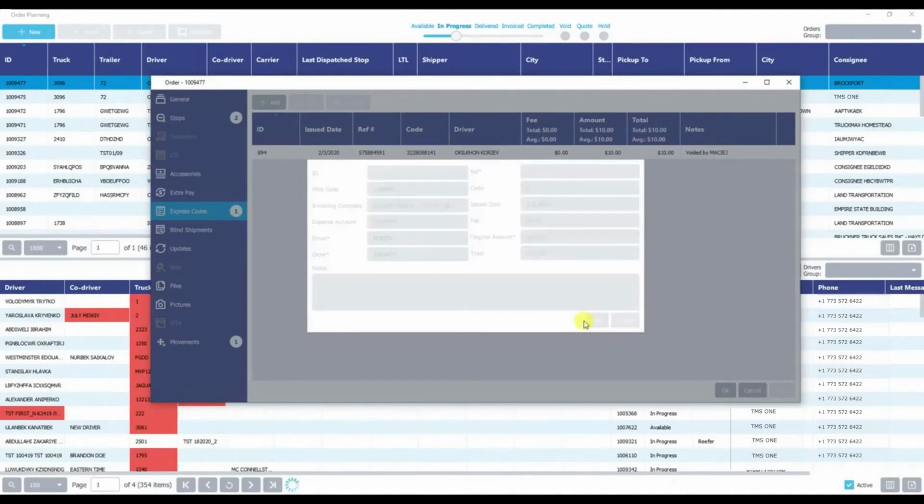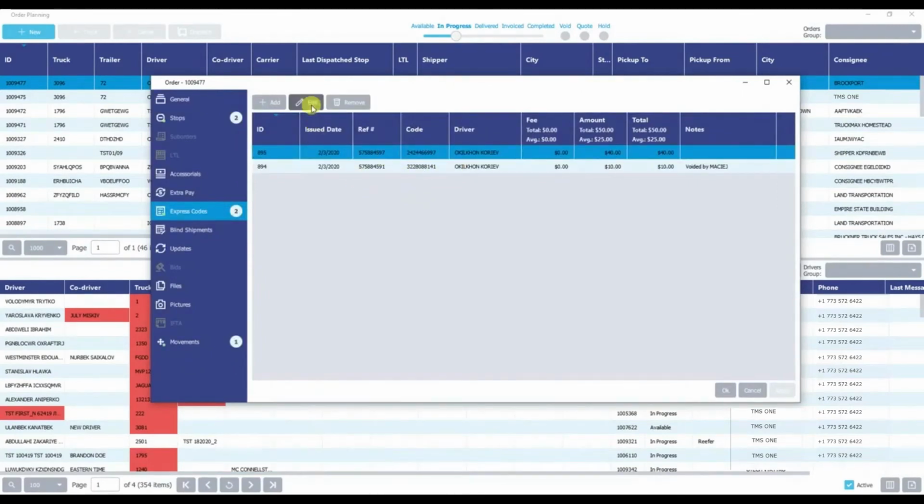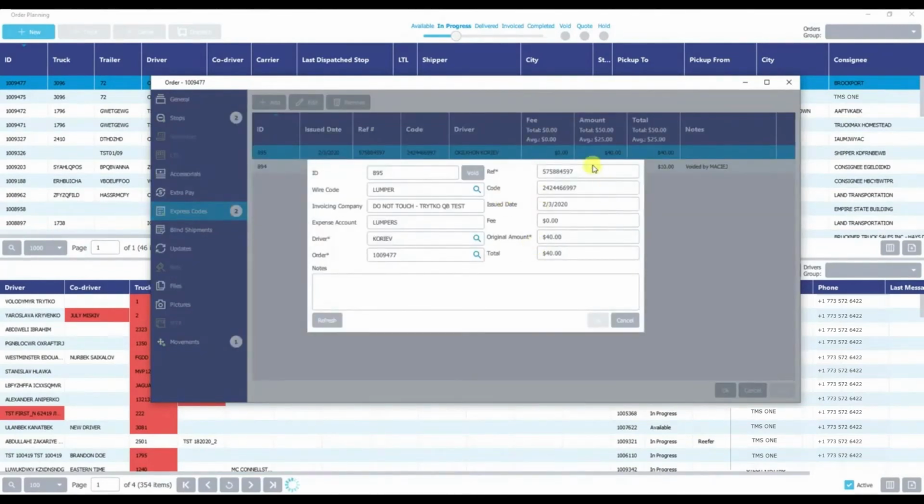We click OK, and that will be working the same way in terms of generating our reference number and then our code as well. So as you can see, the rest of the information was filled out, and you have the same functionality where you can void it from this screen as well if needed.